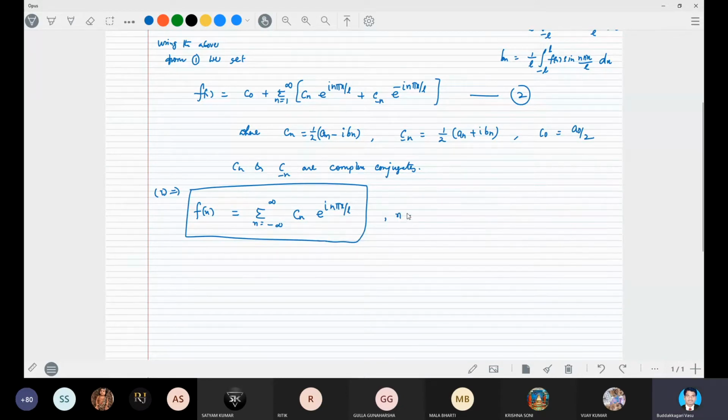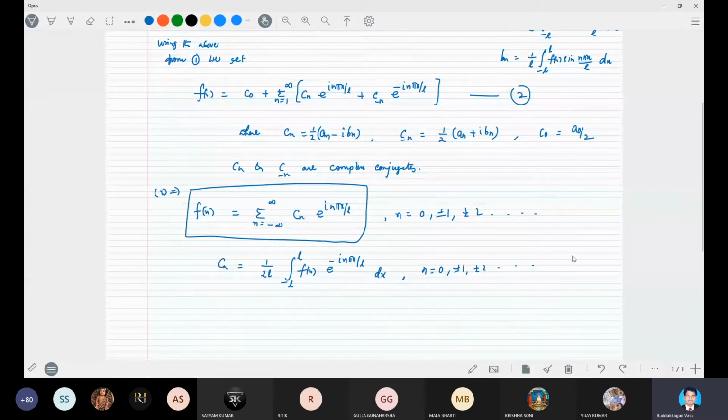Where n is equal to 0, plus or minus 1, plus or minus 2, and so on, all positive and negative values, right? And Cn is equal to 1 by 2L integral from minus L to L f(x) into e power minus i n pi x by L dx, where n is equal to 0, plus or minus 1, plus or minus 2, and so on. Okay.